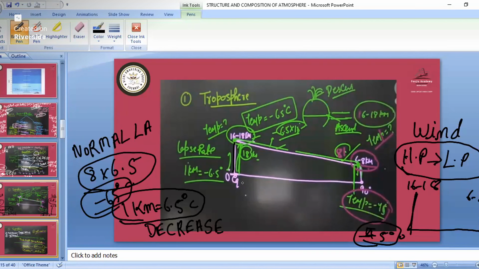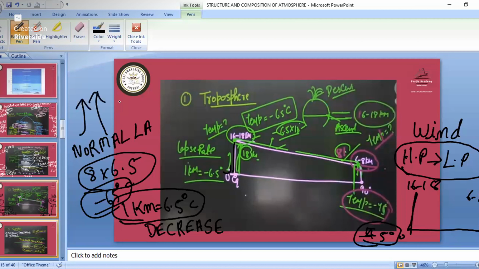Here, since we have high pressure on this side, we will have the temperature. The sun is directly falling over the equator, so here we have high temperature. When the temperature is high, the surface of the earth will be warm. So what will happen then?